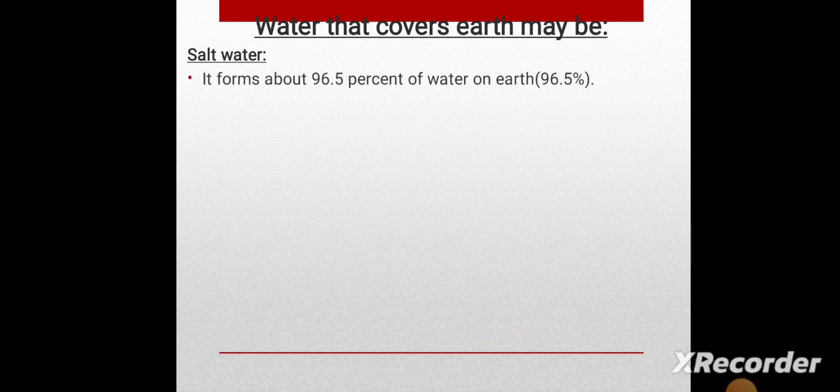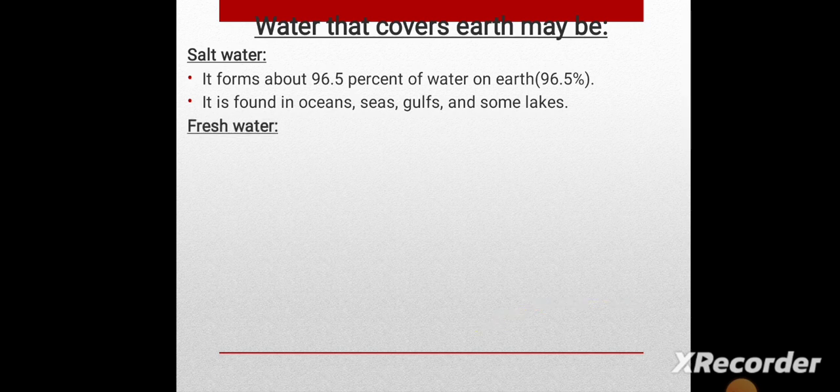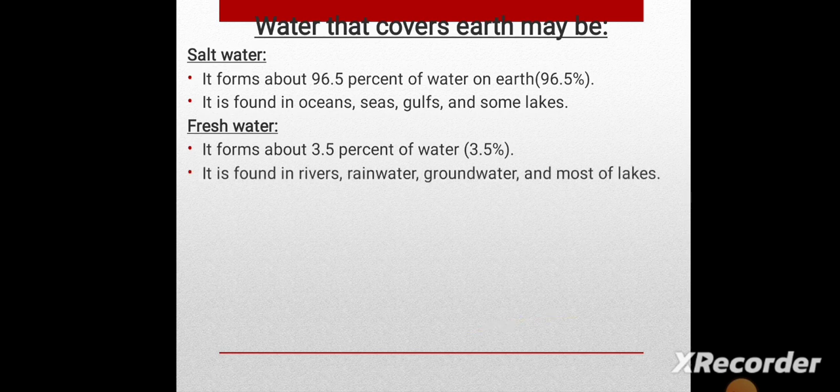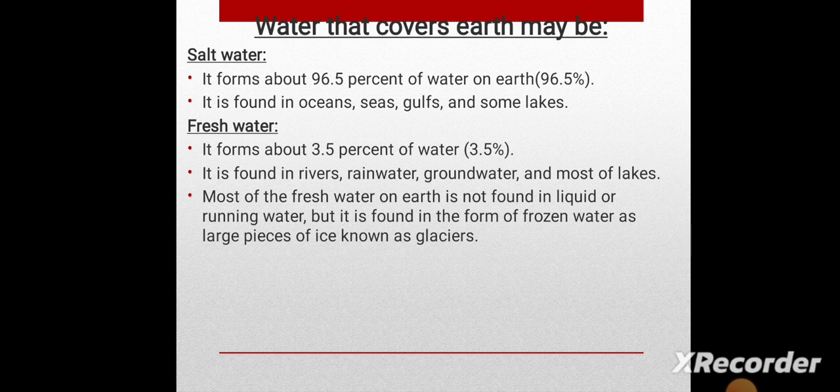Okay? Water that covers the earth may be salt water and maybe fresh water. The salt water forms about 96.5% on the earth. It's found in oceans, seas, gulfs, and some lakes. And the rest, like 3.5%, is fresh water. And we can find it in rivers, rainwater, groundwater, and most of the lakes.